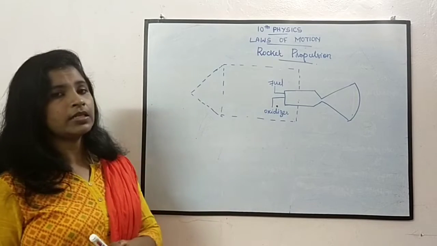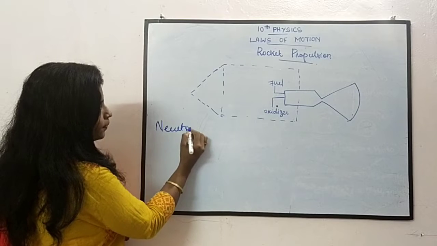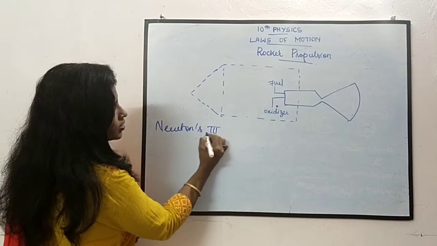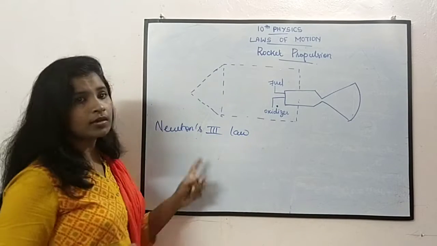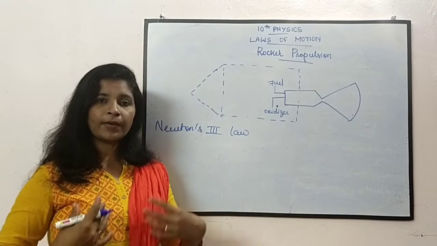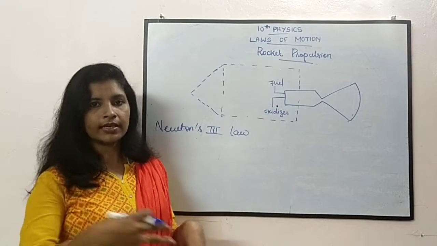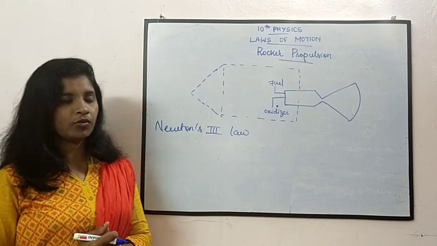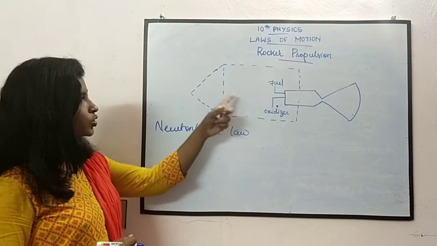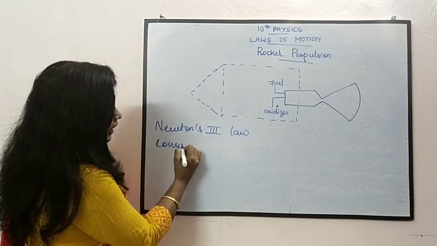So rocket propulsion is based on Newton's third law. What is Newton's third law? Whenever we apply a force on something, it applies a reactive force on our body. Also here, there is conservation of linear momentum.